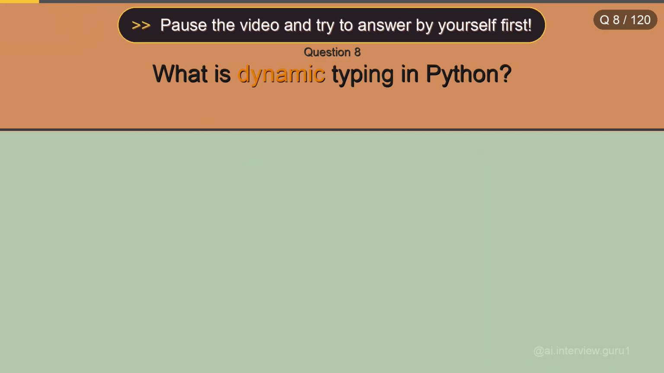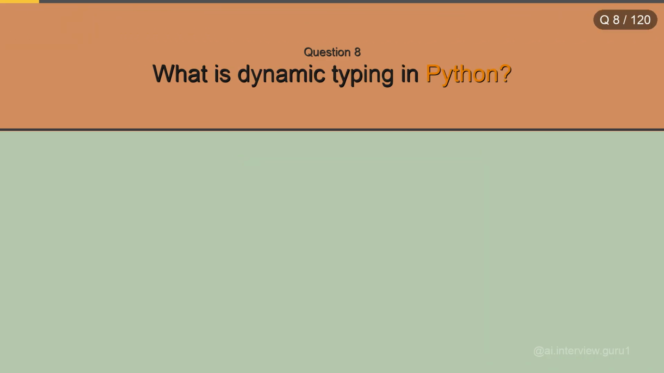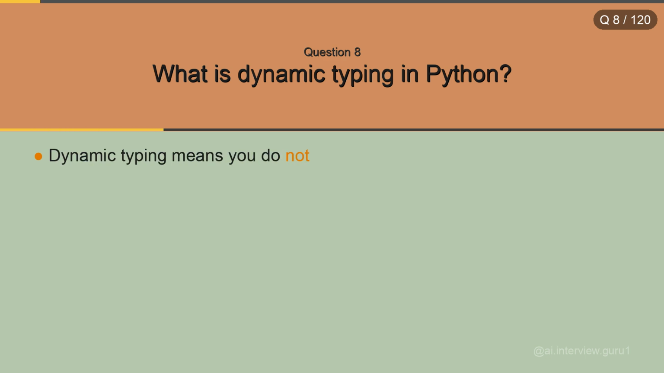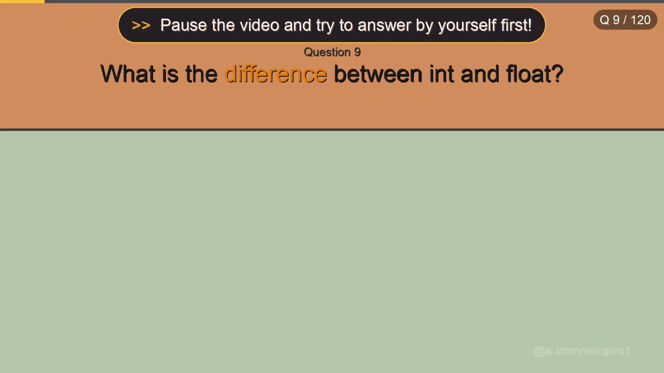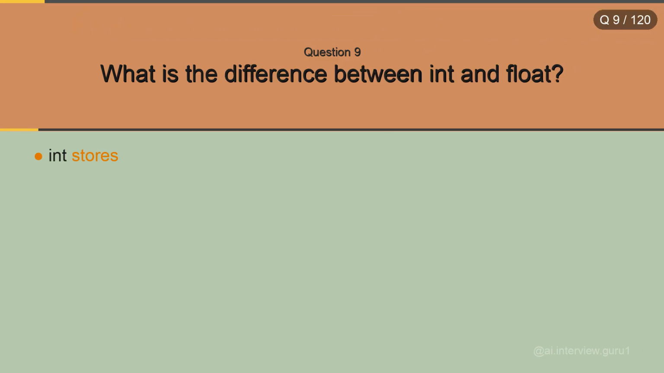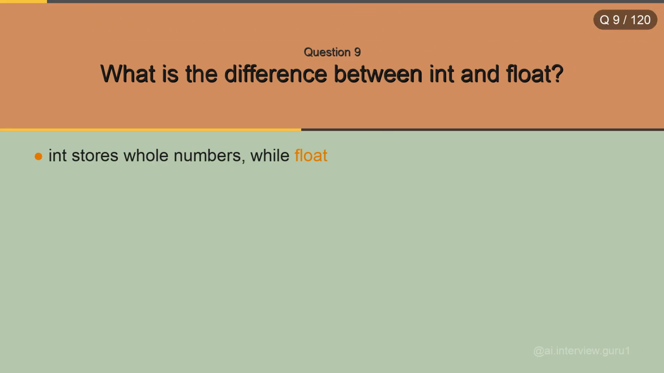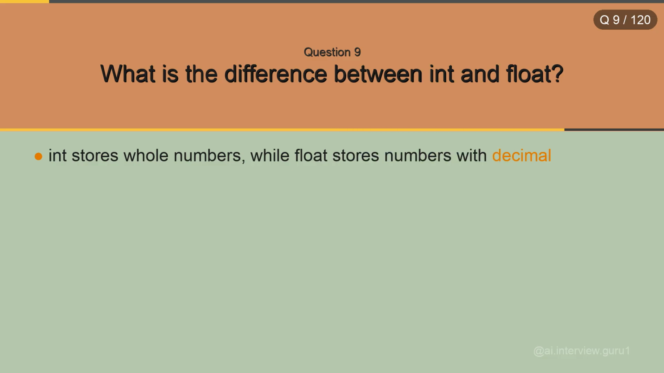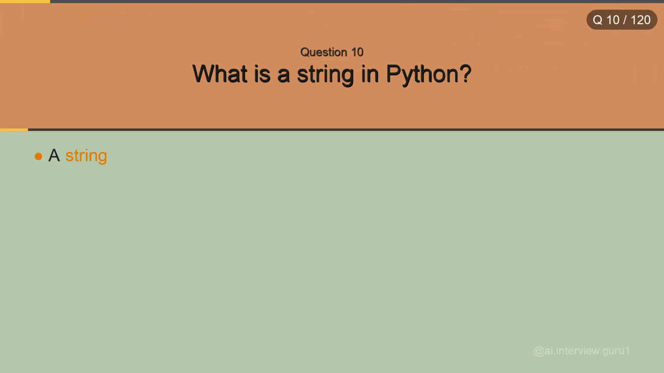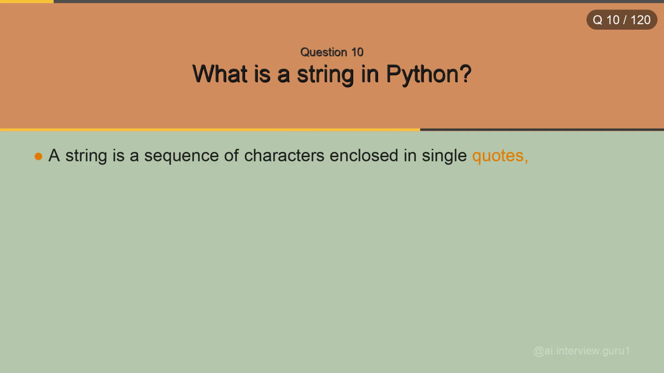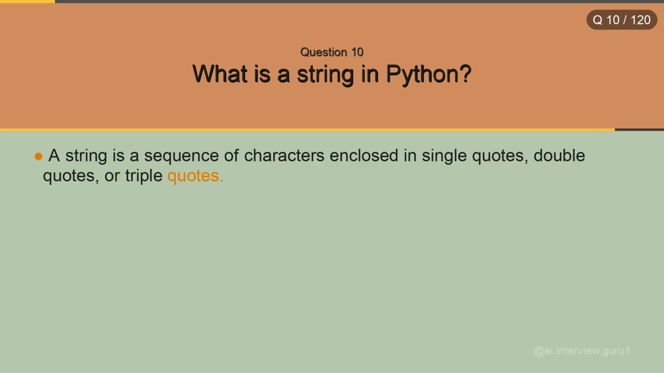What is dynamic typing in Python? Dynamic typing means you do not need to declare the data type of a variable. Python determines the type at runtime. What is the difference between int and float? Int stores whole numbers, while float stores numbers with decimal points. What is a string in Python? A string is a sequence of characters enclosed in single quotes, double quotes, or triple quotes.